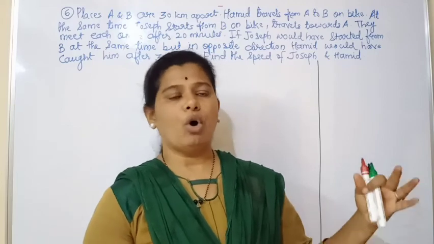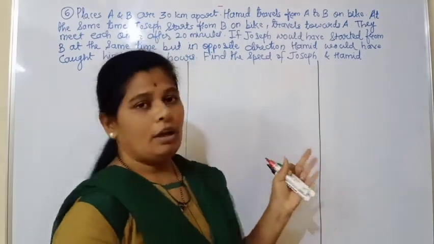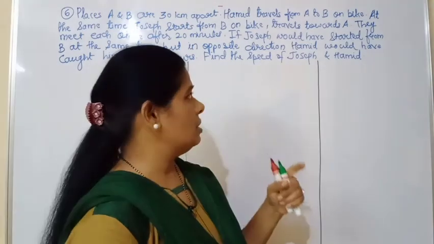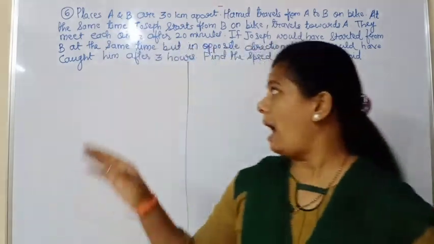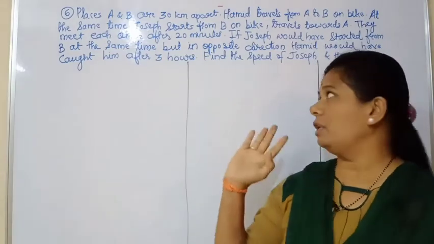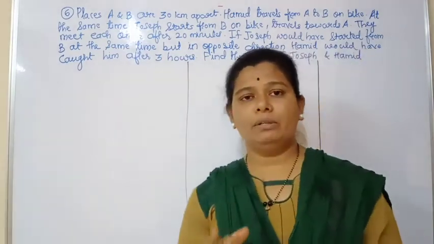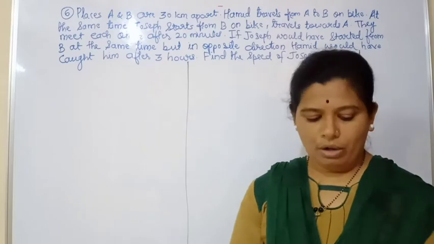He is moving in the opposite direction. If Joseph goes in the opposite direction, then Hamid would have caught him after 3 hours. And you have to find the speed of Hamid and Joseph.